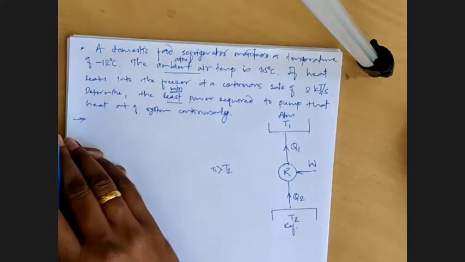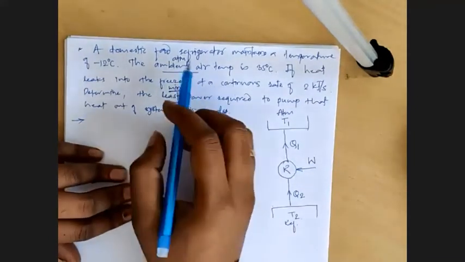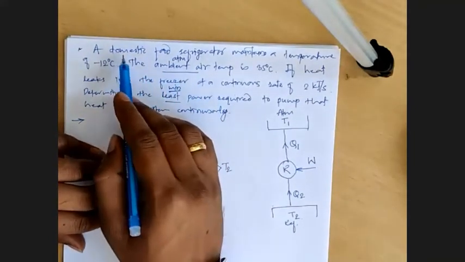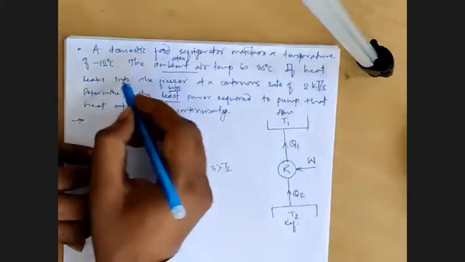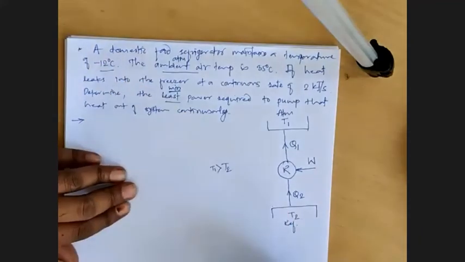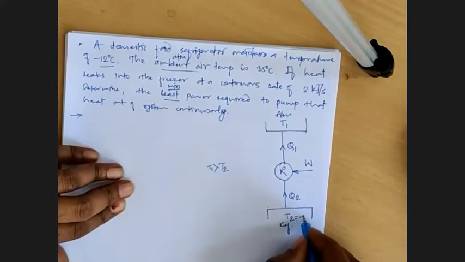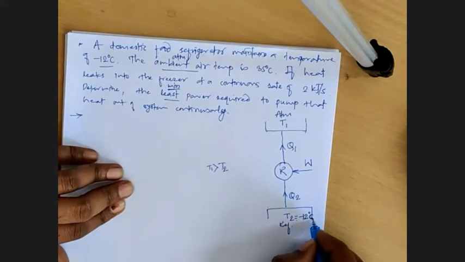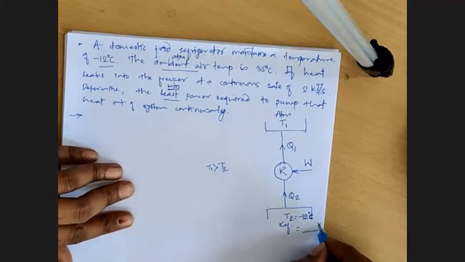Now let's mention the given data by reading the statement carefully. A domestic food refrigerator maintains a temperature of minus 12 degrees Celsius. So this T2 is minus 12 degrees Celsius. Pratik, can you convert this into Kelvin and tell me the value?